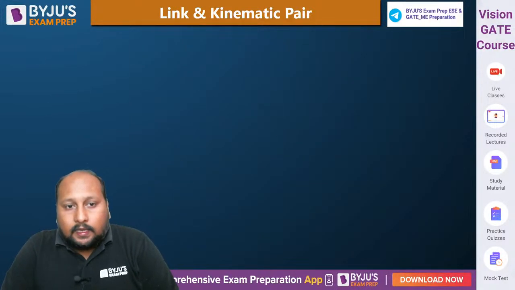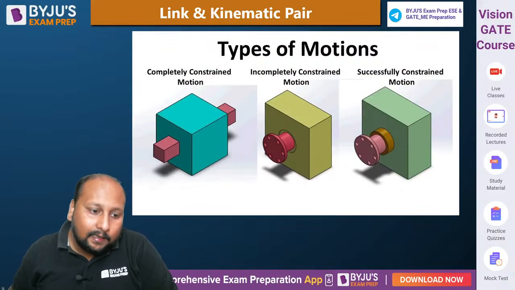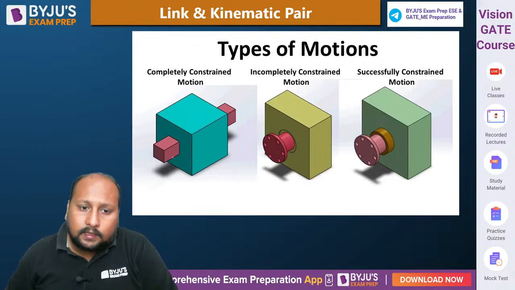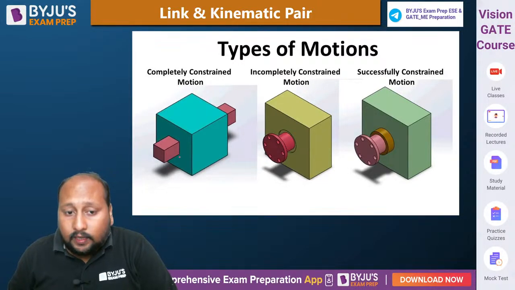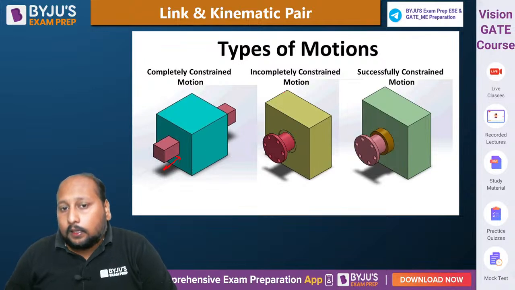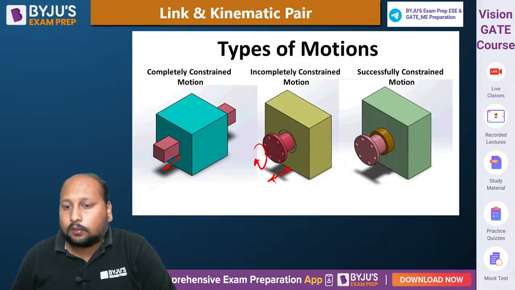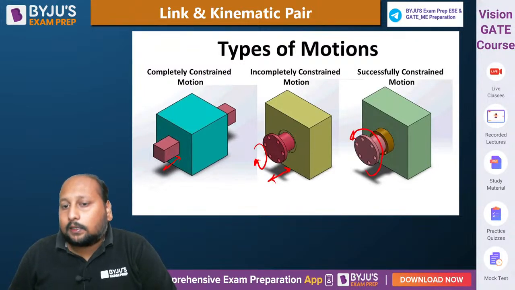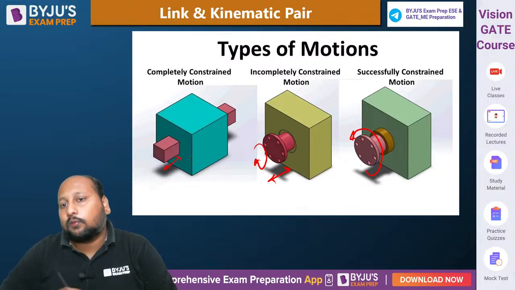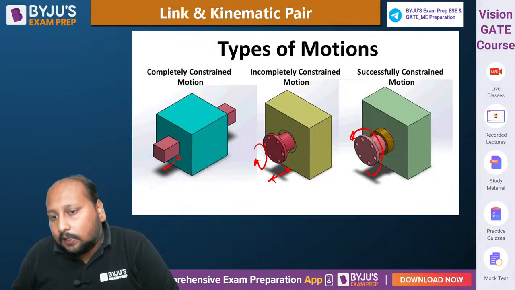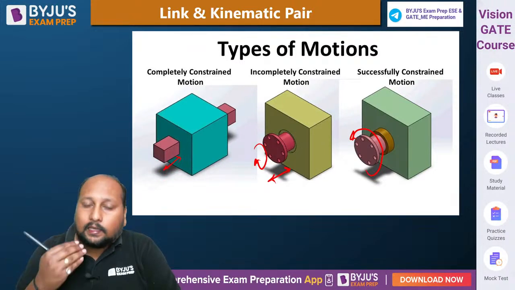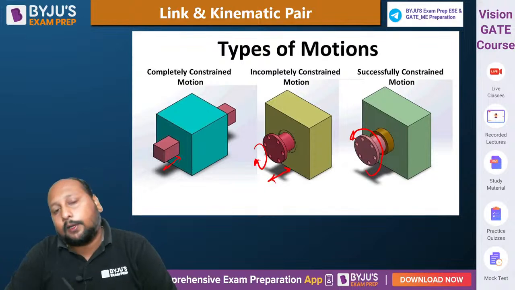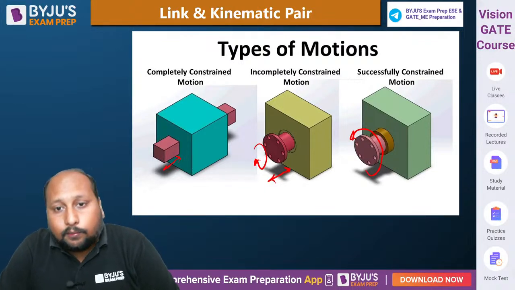Right, so now in this particular diagram, clearly visualize that this is an example of a completely constrained motion because it only has translation. This is incompletely constrained motion because it can have rotation, but here because of the presence of a flange, it is only able to rotate up and inside when the sliding motion happens, with the help of the flange attached to this pink portion. It won't be inside or outside. That is an example of successfully constrained motion.